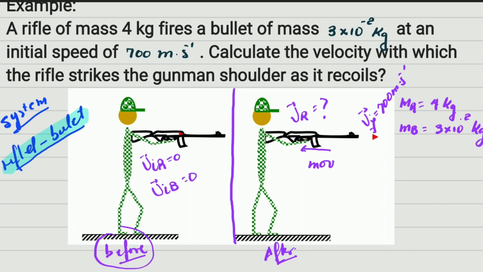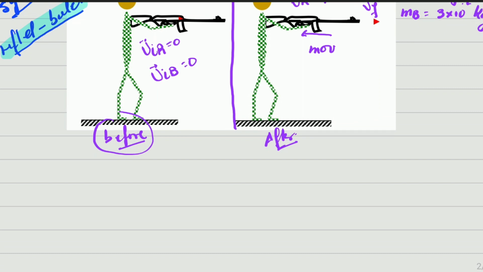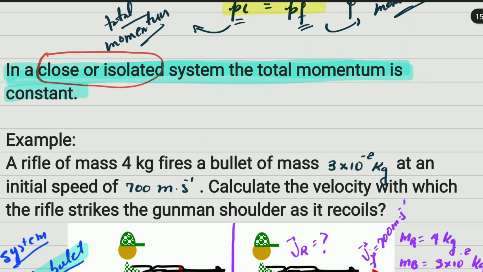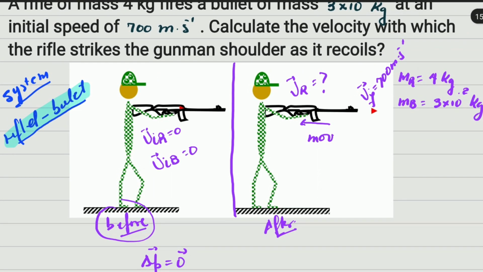So we cannot use Newton's law here. It's a little bit difficult. It's too difficult to use Newton's law. So we're rather going to use the law of conservation of momentum, okay, that we just learned. Now, you don't have to write everything that is here. You don't have to write all that. It's not necessary. You can already start from change in momentum. We say the change in momentum is equal to 0. We have that this system is closed. We are only working with the rifle and the bullet. So it's a closed system.